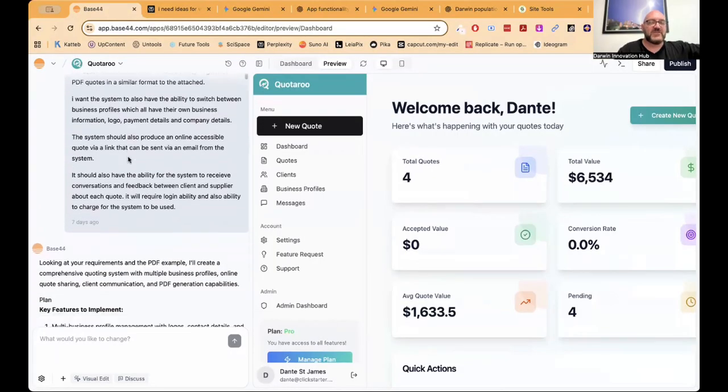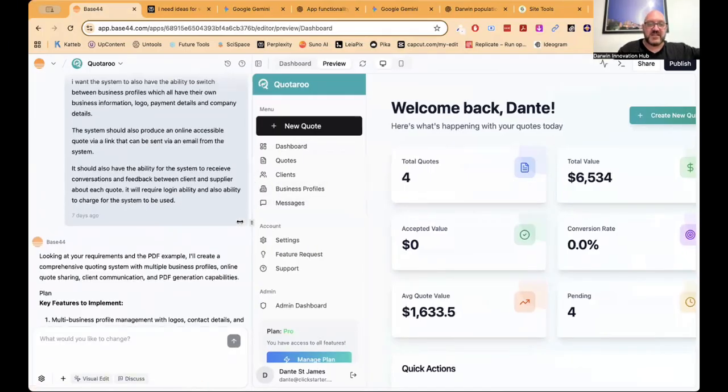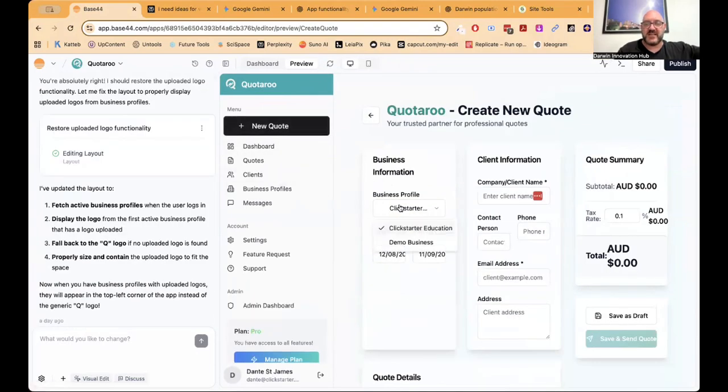I want to have all the same functional features. I want the system to have the ability to switch between business profiles. I basically gave it a set of instructions, and it's now created a quoting tool for me. So I just need to drag it across just a little bit so we can see more of it. There we go. I can create a new quote, select which profile, so I can have multiple profiles. The quote date, the quote expiry date is automatically put to 14 days. I think, well, no, sorry, 30 days.